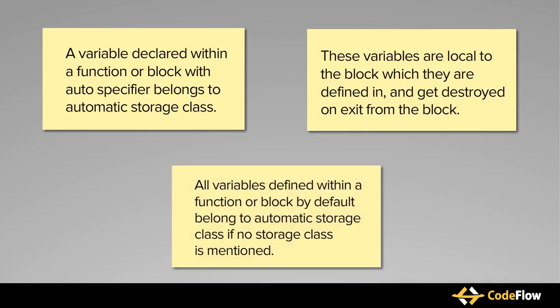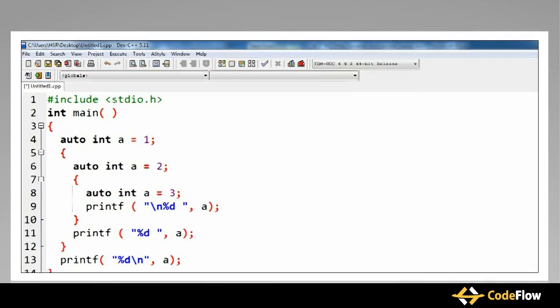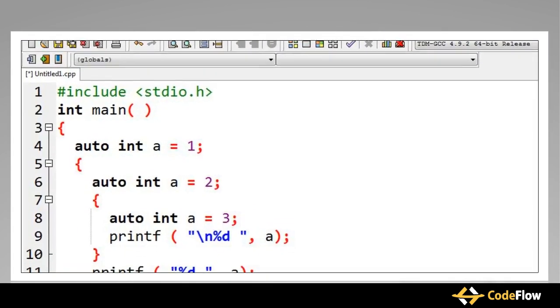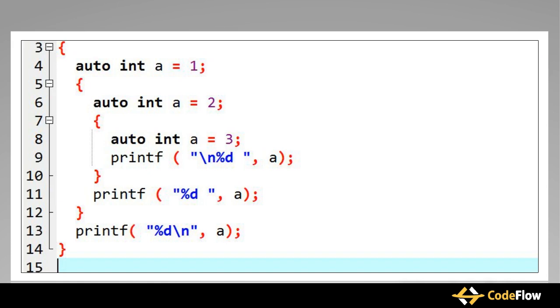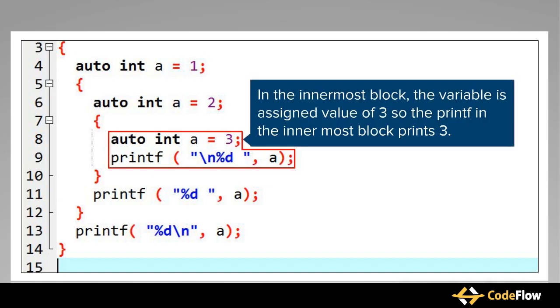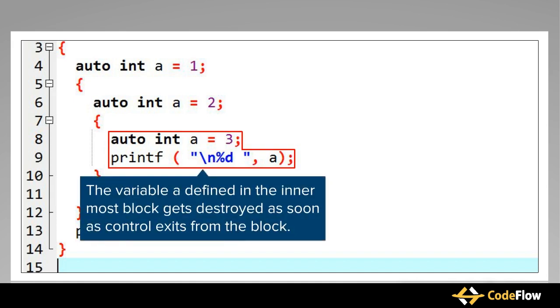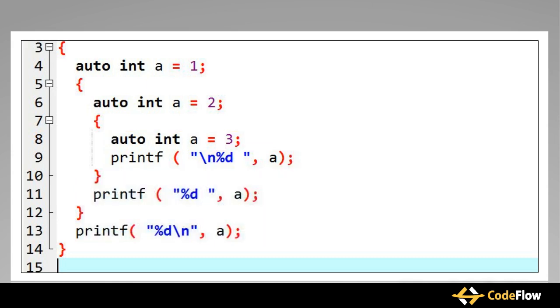All variables defined within a function or block by default belong to the automatic storage class if no storage class is mentioned. Here is a program to understand auto storage class. Here, the variable a is declared auto and is defined in 3 different blocks. In the innermost block, the variable is assigned value of 3, so the printf in the innermost block prints 3. And the variable a defined in the innermost block gets destroyed as soon as the control exits from the block.